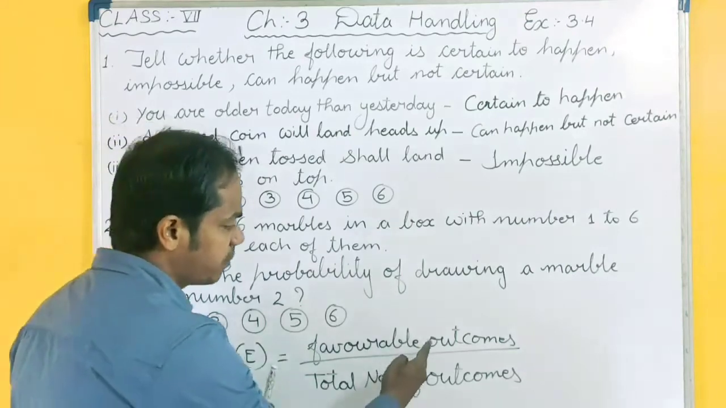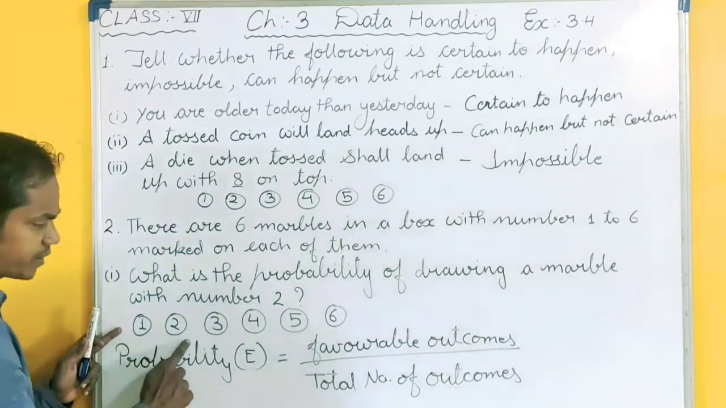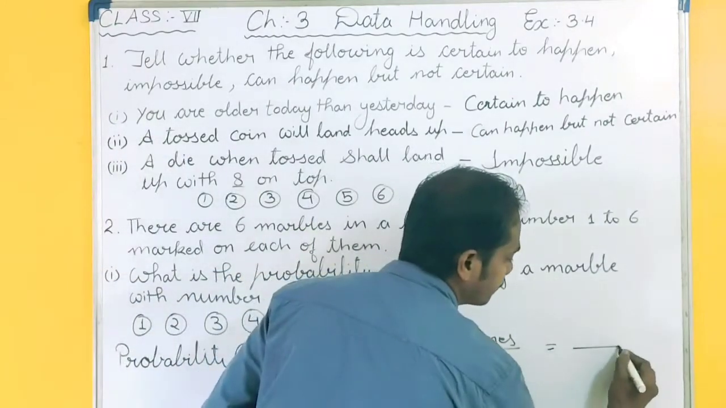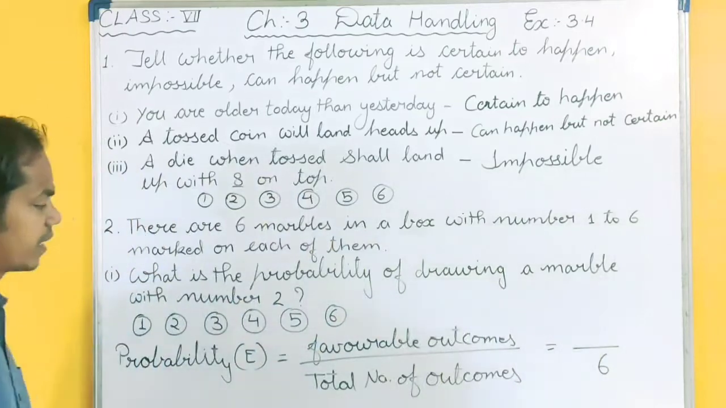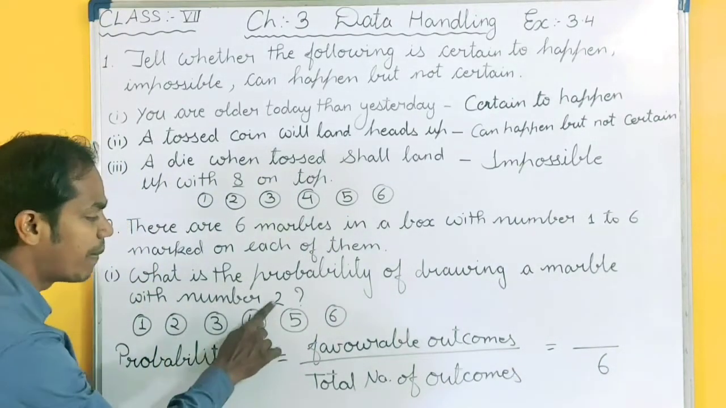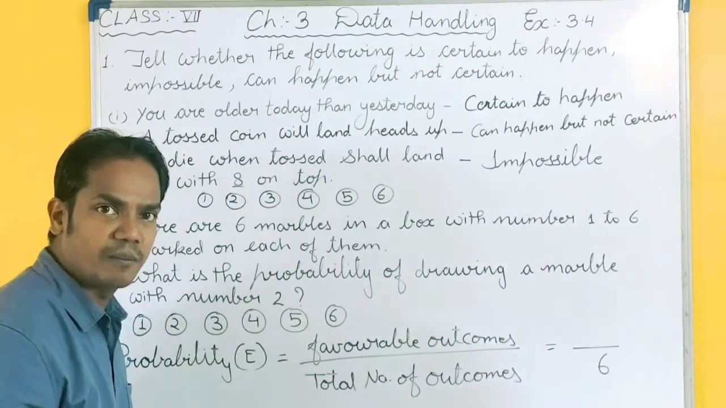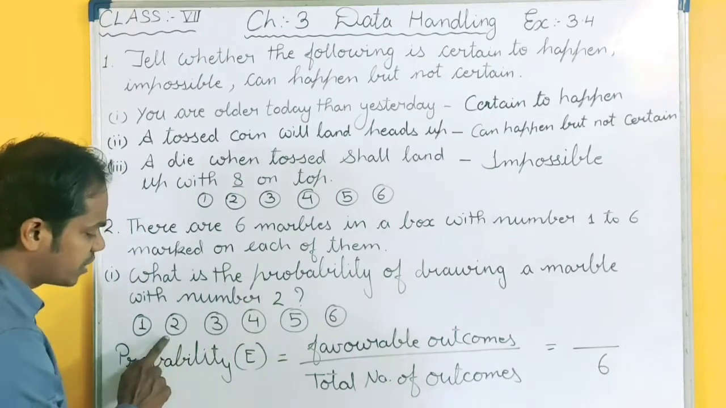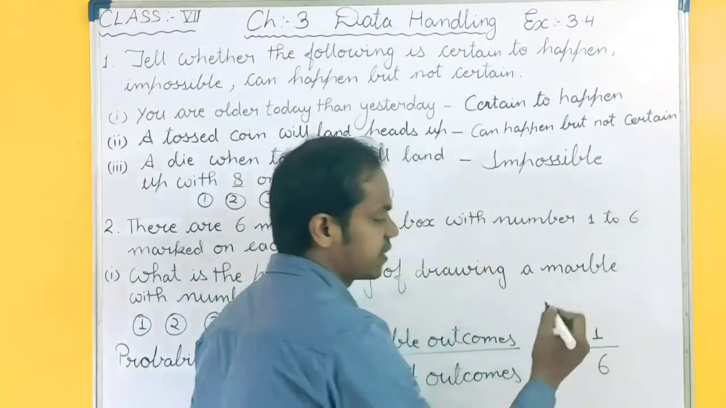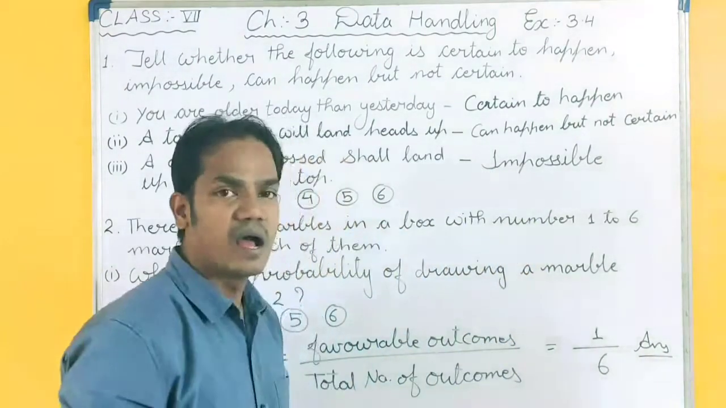Now what is favorable outcome and total outcome? Total outcome means how many options you have? Total options you have are 6. So this becomes your total outcomes. And what do you actually want in the question? You want a marble with number 2. So how many marbles are there with number 2? Only one marble. So this will become your favorable outcome. So 1 upon 6 is your answer. Okay, 1 upon 6 is your answer.